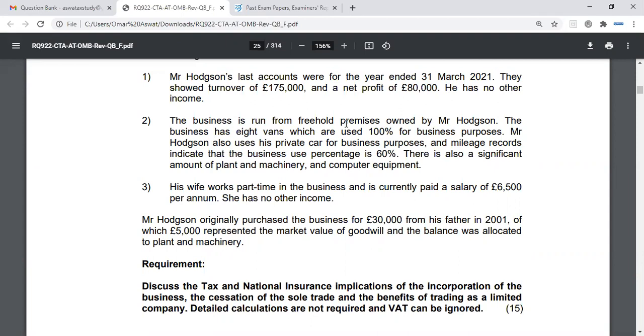Does that make sense? Yes. Okay, and then you can also say that the freehold premises, you'll discuss the CGT implications again, connected party, therefore market value disposal, less base costs. Most likely you can discuss the BADR conditions and say most likely these will be satisfied and subject to CGT at 10%. Okay? Subject to CGT at 10%.